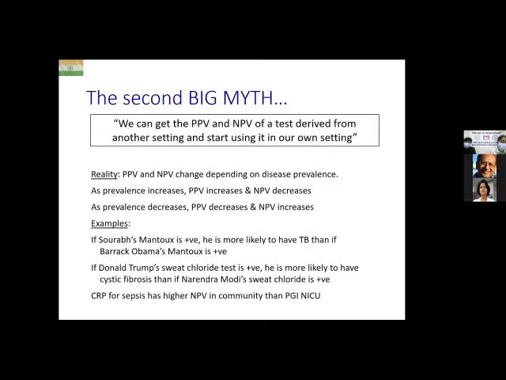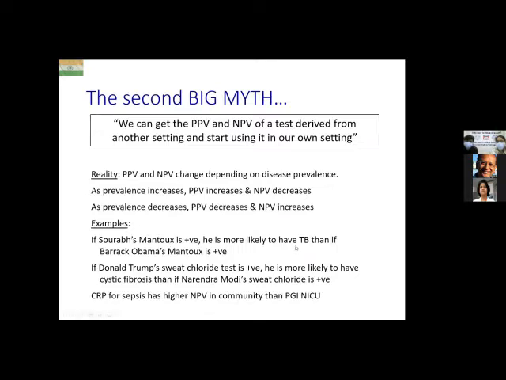Just to take a few light-hearted examples. So if Saurabh's Mantoux test is positive, he is more likely to have tuberculosis than if Barack Obama's Mantoux test is positive. Mantoux test done in exactly the same way, same amount of antigen, interpreted in exactly the same way, and yet the probability is different.